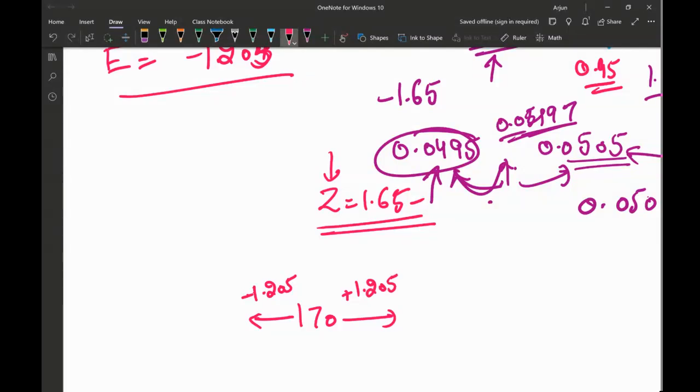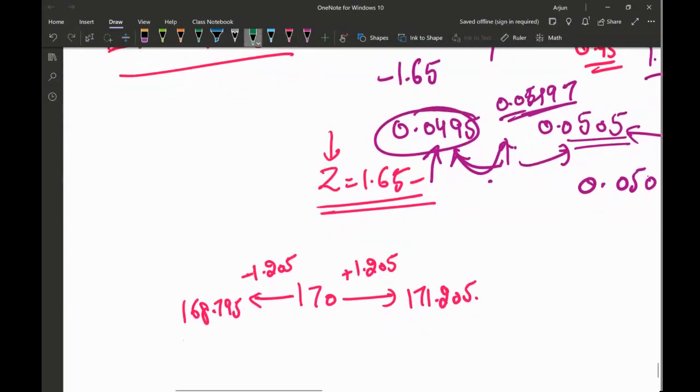So 170 minus 1.205 is 168.795, and 170 plus 1.205 is 171.205. So I got these two values. One is the lower limit, another is the upper limit.